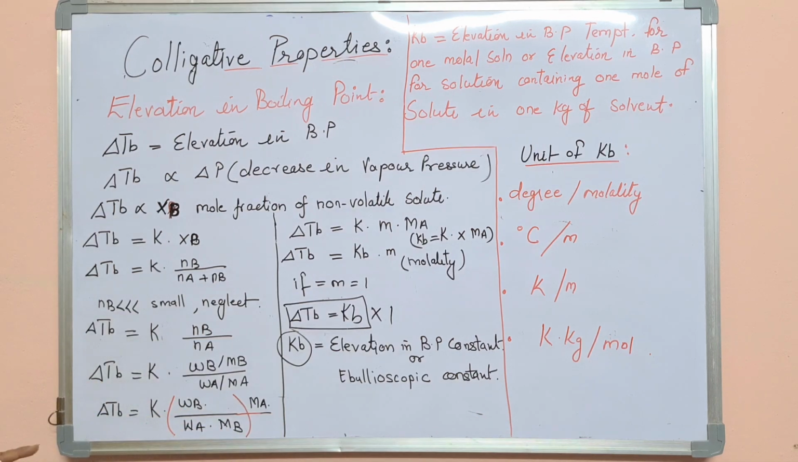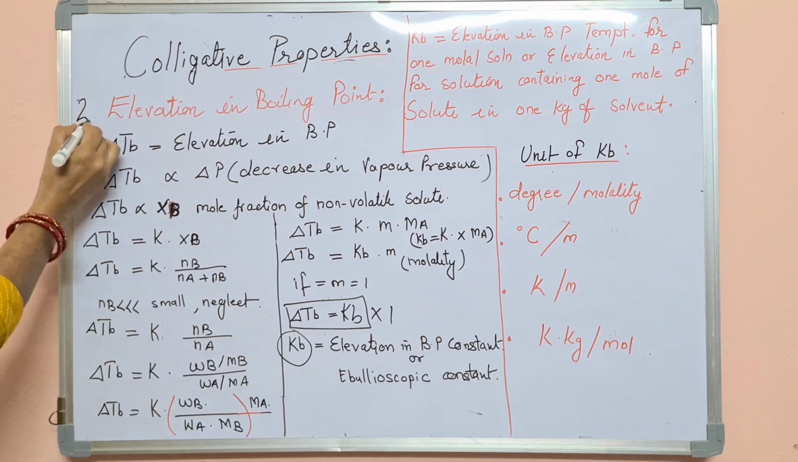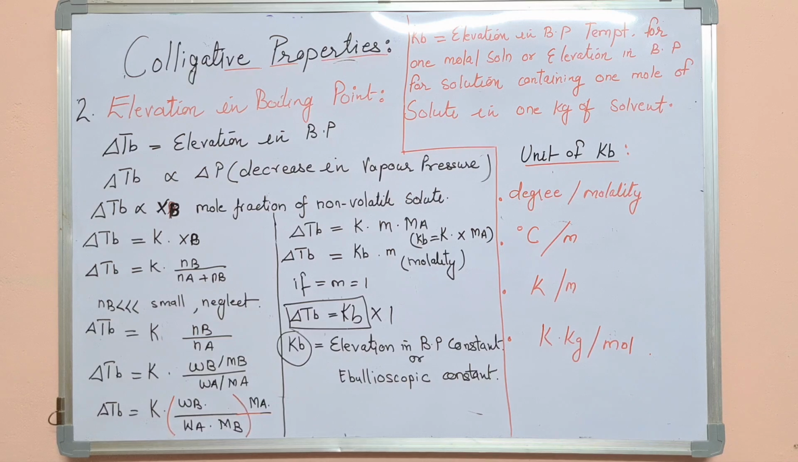So this is all about the elevation in the boiling point. This is the second colligative property. In the next video, I will share depression in the freezing point. So this much in this video. Thank you.